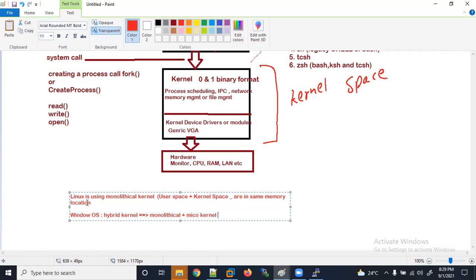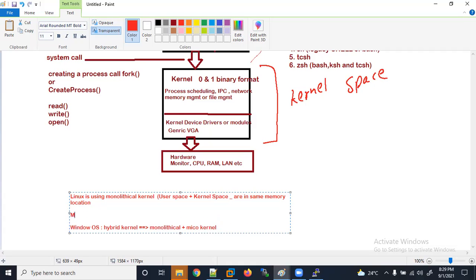So what is a microkernel actually? Let's understand it. In a microkernel, user space and kernel space are in different memory, having pros and cons.